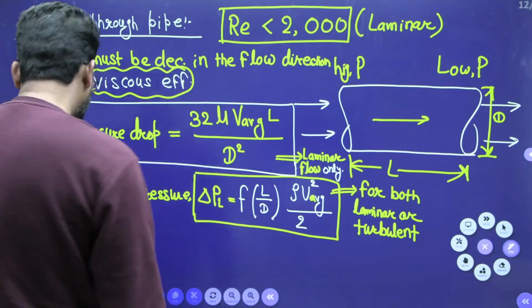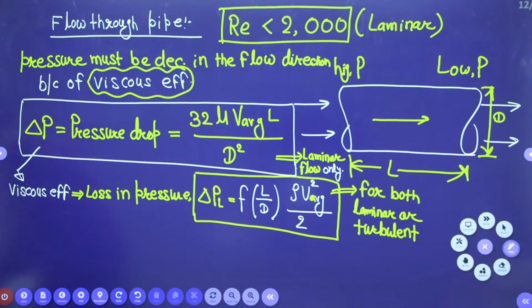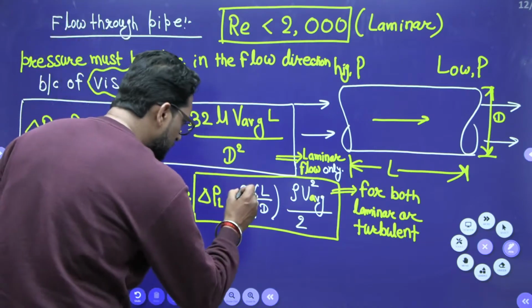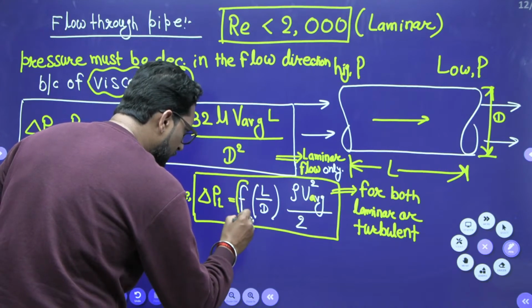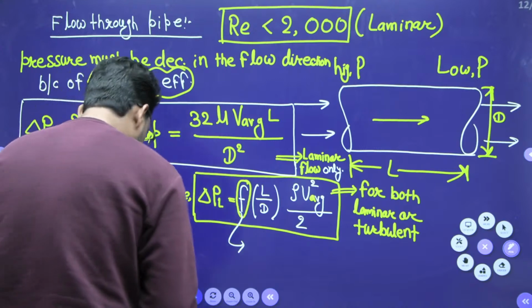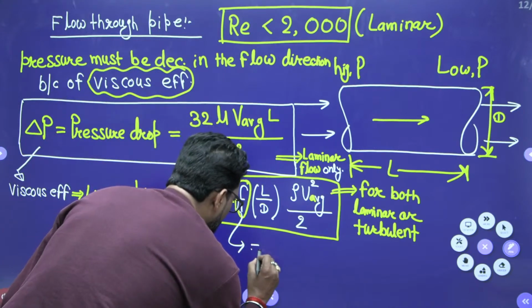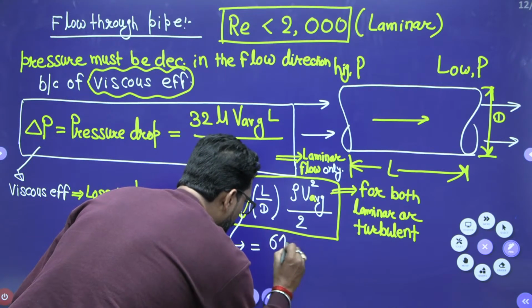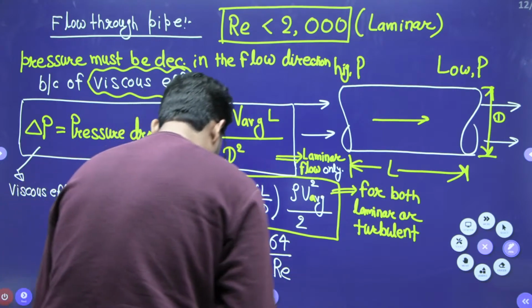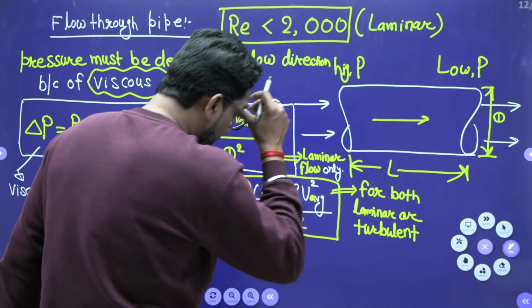Now beta, how to calculate F? This is the friction factor. F is equal to 64 by Re. Very important, mind it. And what is the condition for this one?